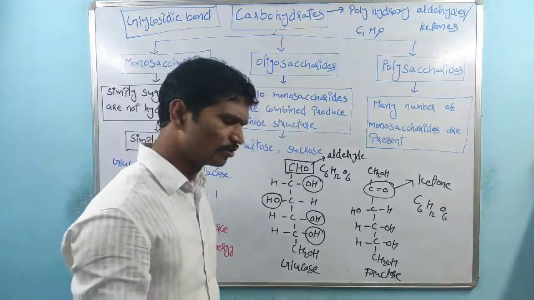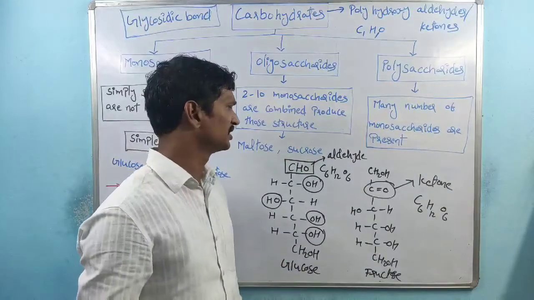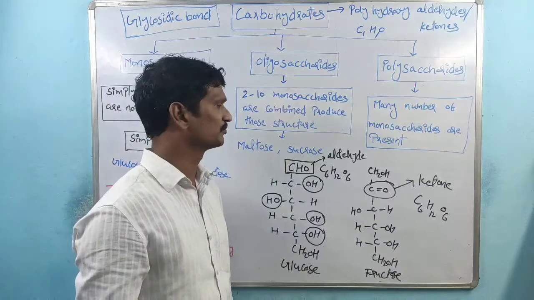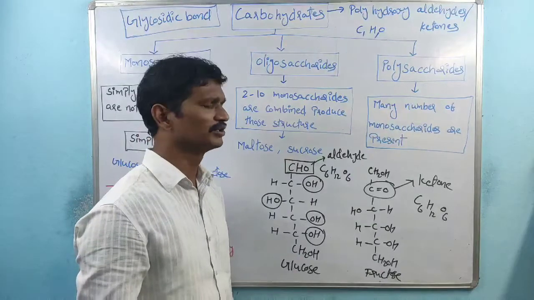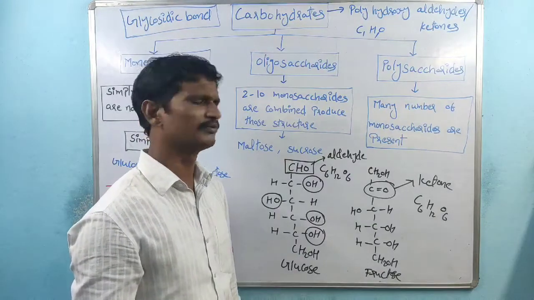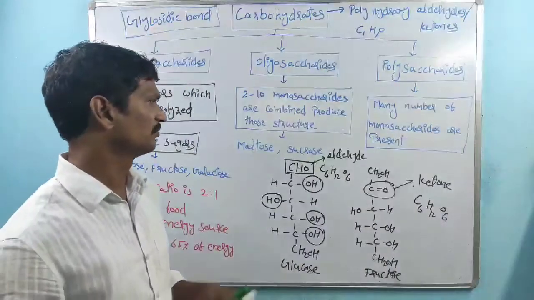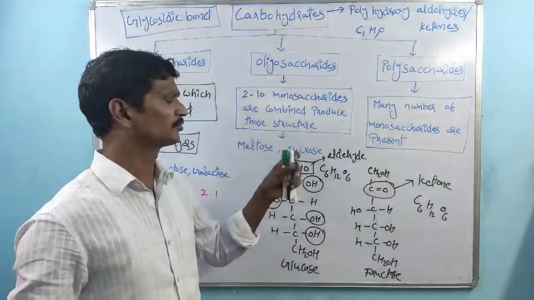See, maltose is glucose and glucose. Sucrose, we know the best one: there is a fructose molecule, and the fructose interacts with glucose. That one is called sucrose. This one is also called invertase. We discussed the structure and the linkages for maltose and sucrose. So here the examples are maltose and sucrose.